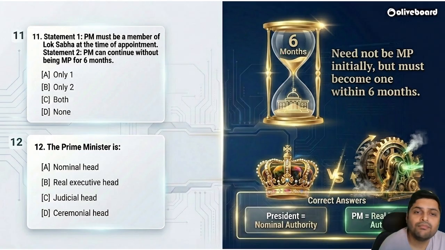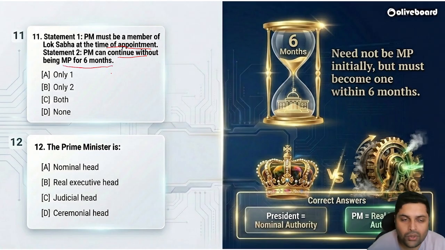Statement 1. PM must be a member of Lok Sabha at the time of appointment. Statement 2. PM can continue without being an MP for 6 months. What do you think is the right answer? Is the first one true?